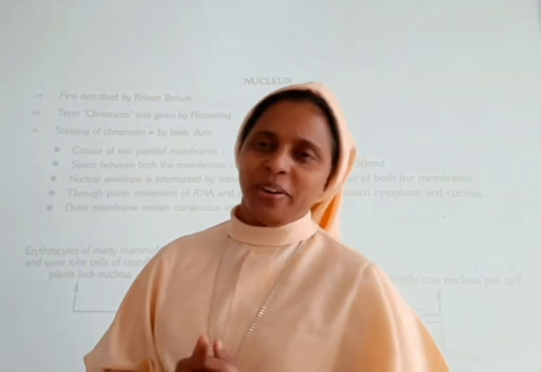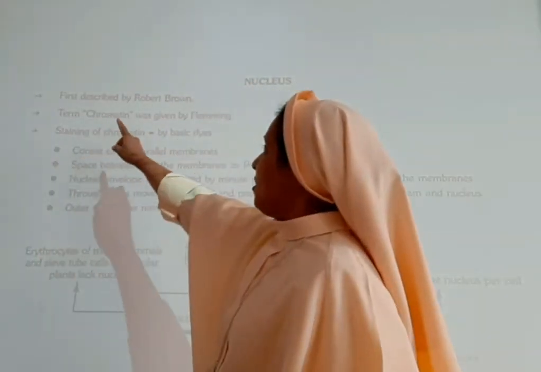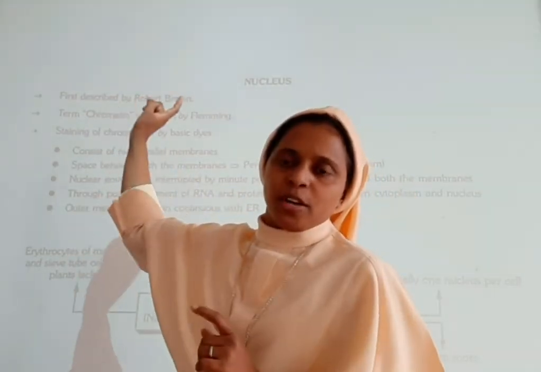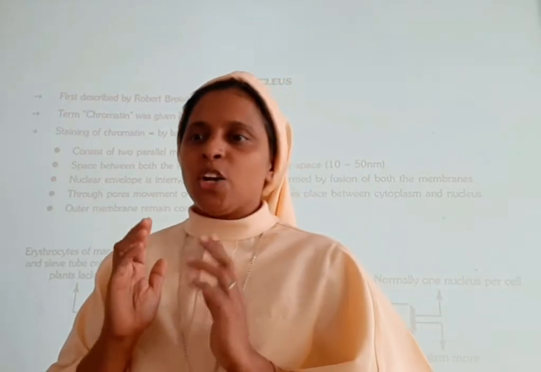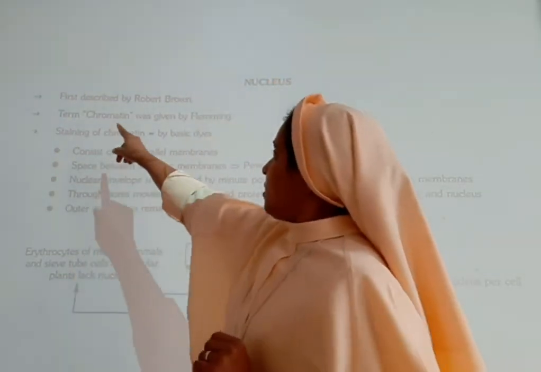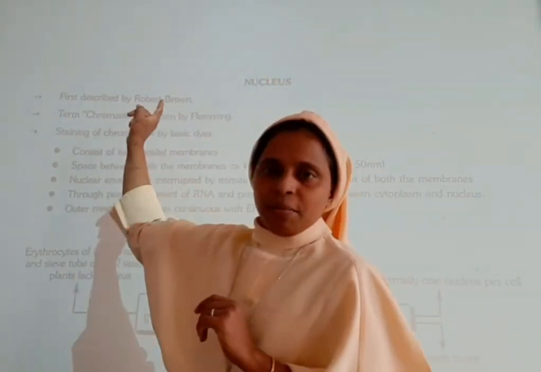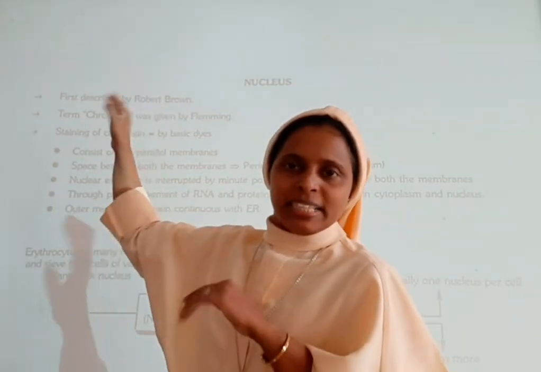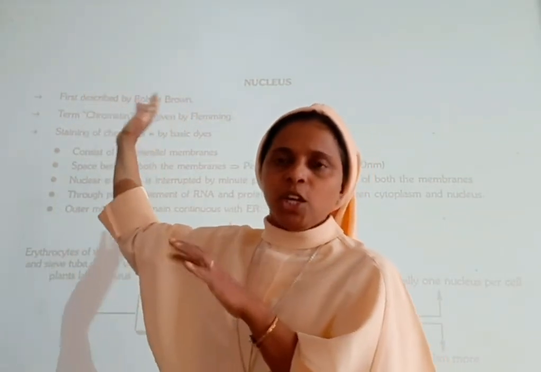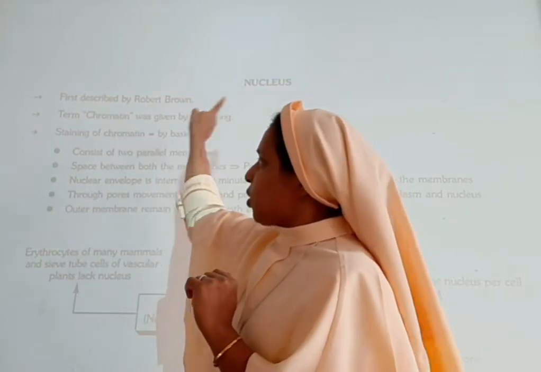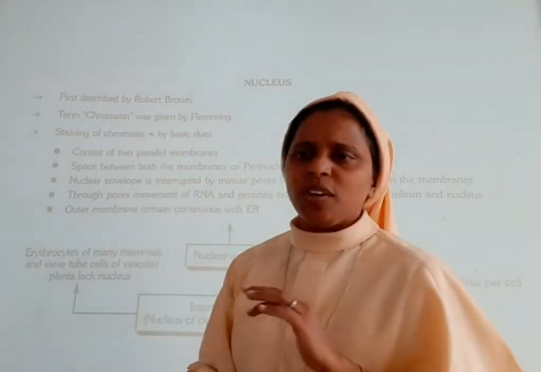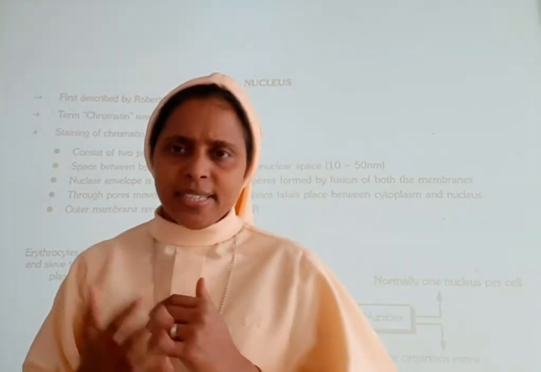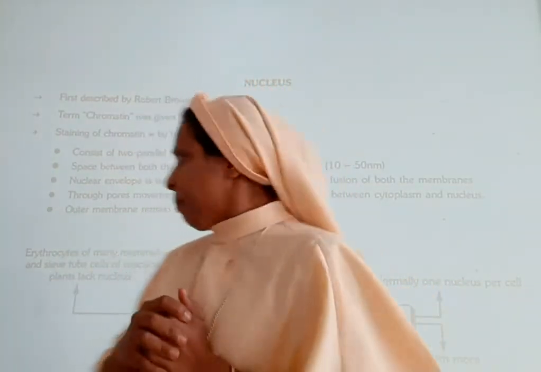Next, let us learn about the nucleus. The nucleus was first described by Robert Brown. The term chromatin was given by Fleming. Chromatin is stained by basic dyes. One of the basic dyes you can remember is acetocarmine.